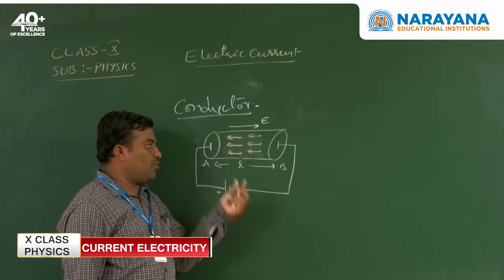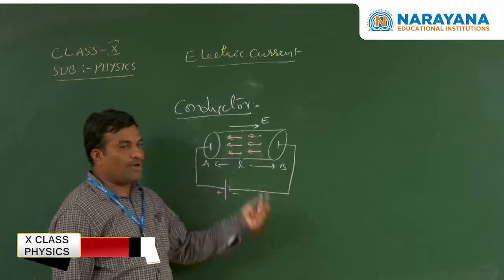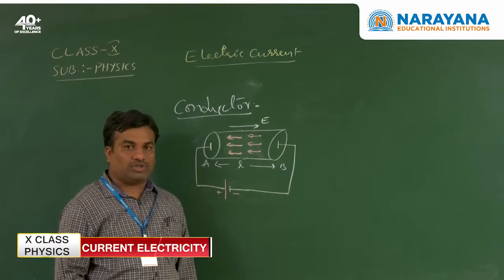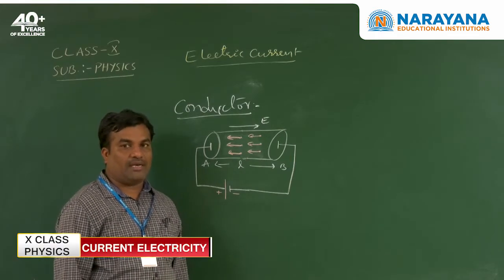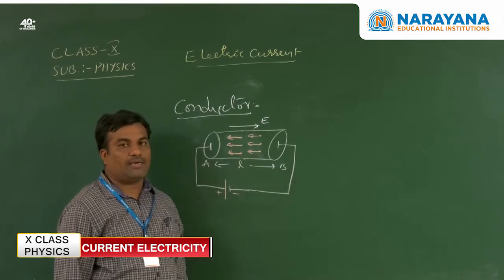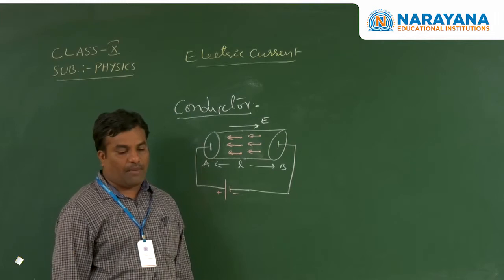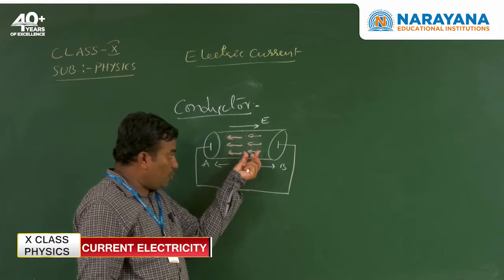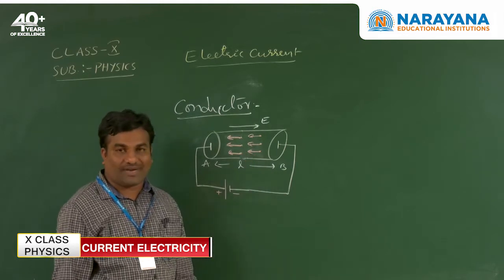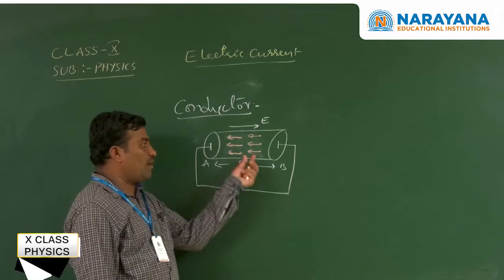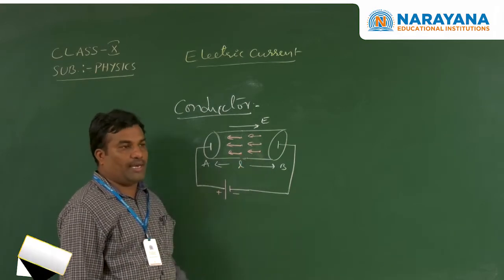You know, everyone, the conductor has a number of charges. The amount of charge traveling from one point to another point in 1 second, crossing a unit area of cross section of the conductor in a time interval t, is called electric current.